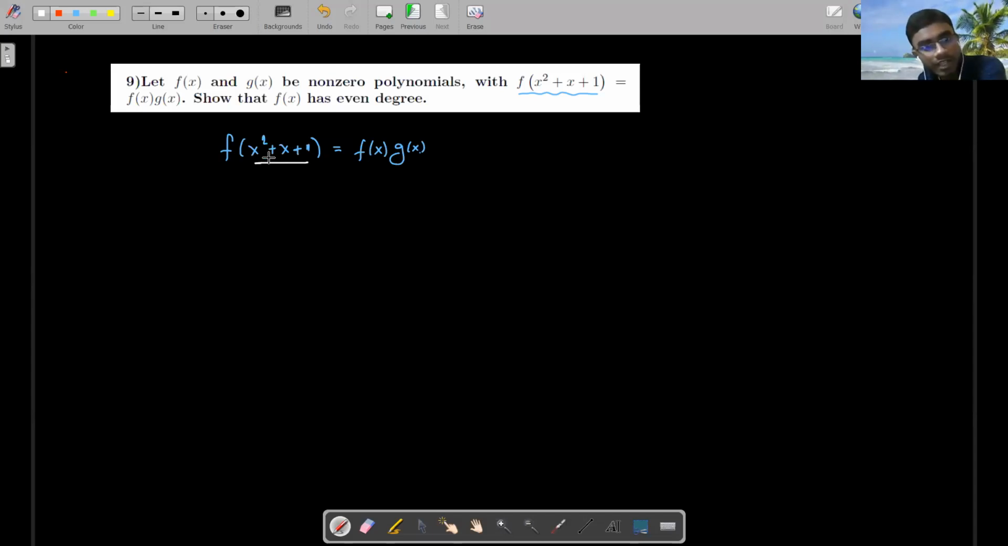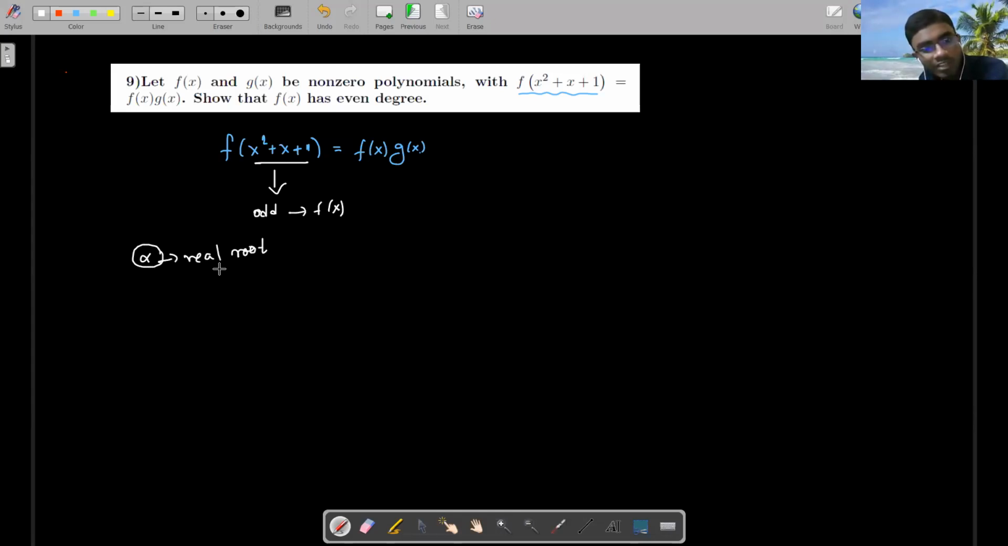The thing is that x square plus x plus 1 equals f of x into g of x. Now suppose f of x has an odd degree. Degree of f of x is odd. So if f of x is an odd degree polynomial, I can confidently say that there is a real root, right? Suppose alpha is a real root.